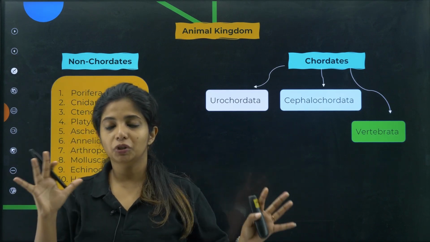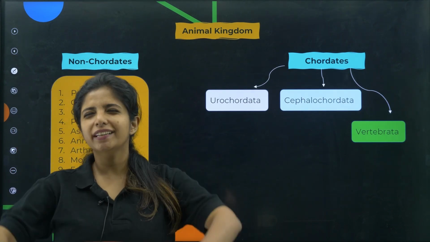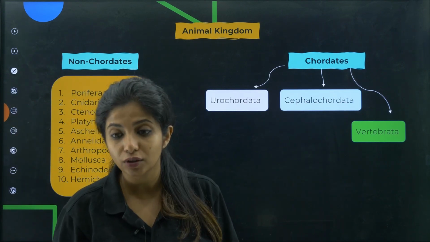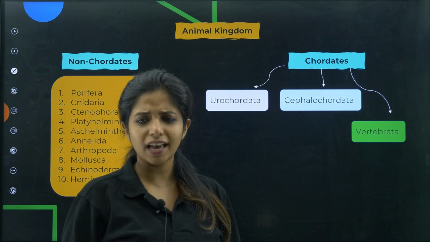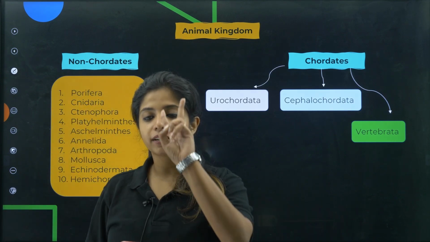Animal kingdom, ma'am, too much to study. It's easy. Okay, let's make it really, really easy. All the animals that you see in your world, by animals I don't mean only the animals you see in the zoo, everything that surrounds you, insects, everything, they all come under Animalia. Now the animal kingdom can be divided into two parts.